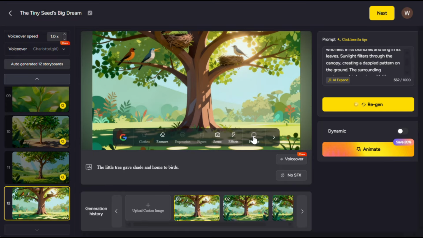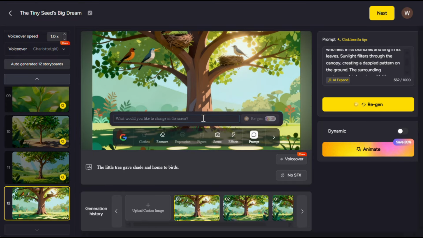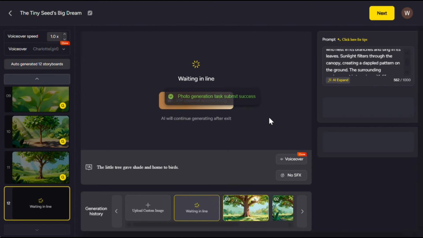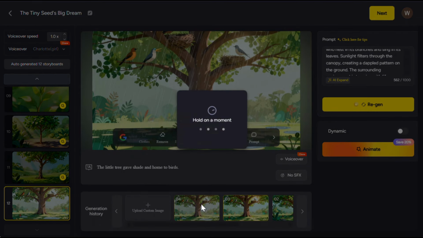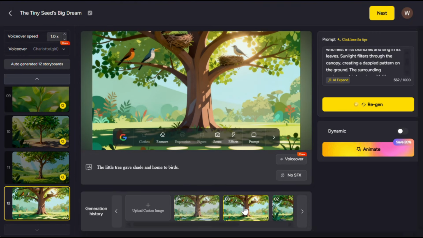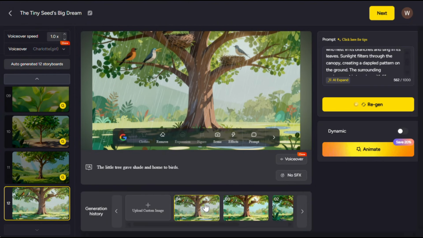You can also give it any custom prompt to edit your scene. So let's give it a prompt here and hit generate, and here is the output. And wow, just like that, the weather has changed and it looks outstanding while everything else remains constant. This is just too good. Nano Banana really feels like a cheat code.